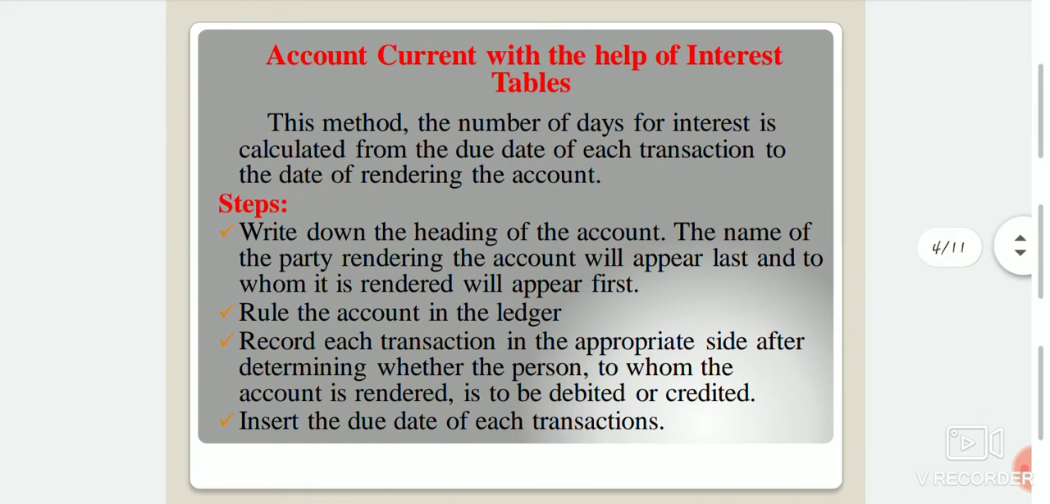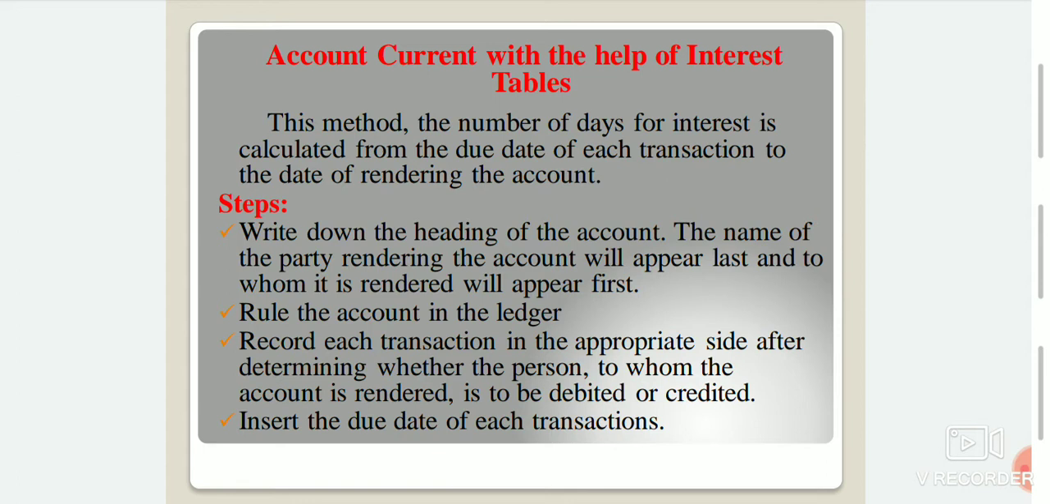Next, methods of account current. The first one, account current with the help of interest tables. In this method, the number of days for interest is calculated from the due date of each transaction to the date of rendering the account. Interest is calculated at an agreed rate on each transaction for the number of days ascertained by the ordinary method.